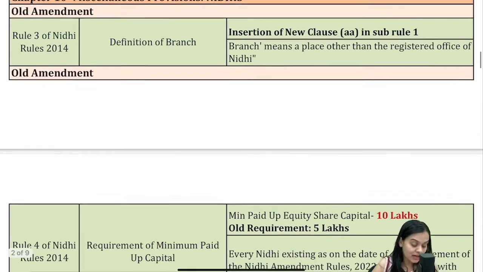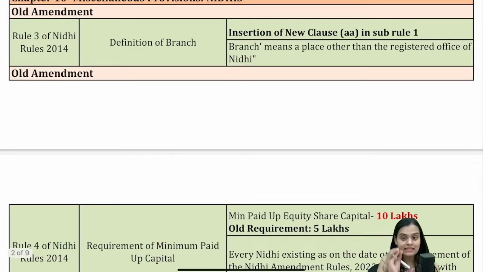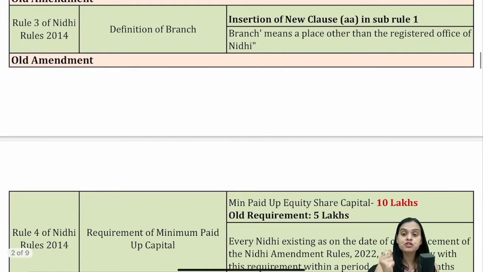Right. So we have just one section in Nidhi, but we have rules, and rules are very important in the chapter of Nidhi. So there are amendments in the rules only, because rules tell us what is the requirement, what has to be complied with, how you have to deal with it. Right. Rule number 3, definition of branch has been inserted, which is not important and it doesn't say much. It only says that branch means any other place other than registered office. Undoubtedly, yes, that will only be a branch.